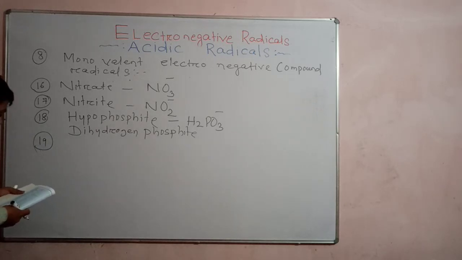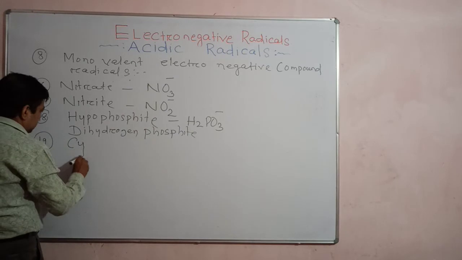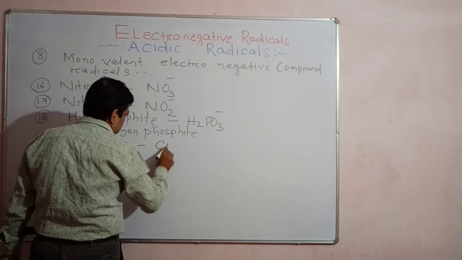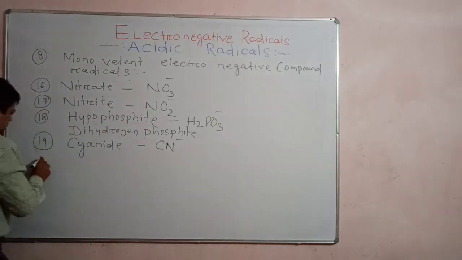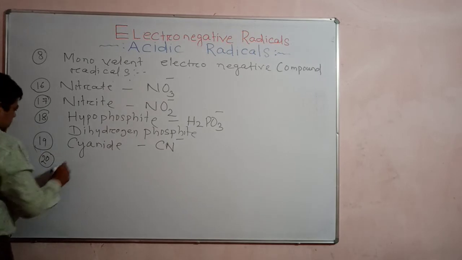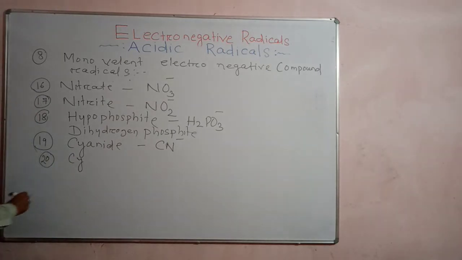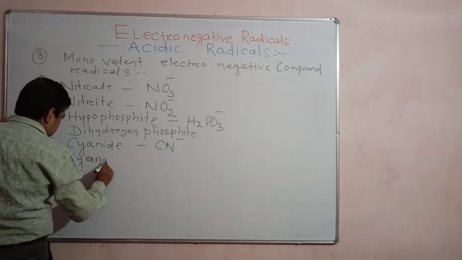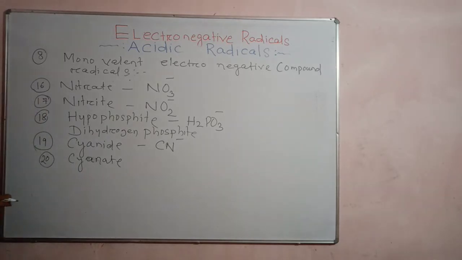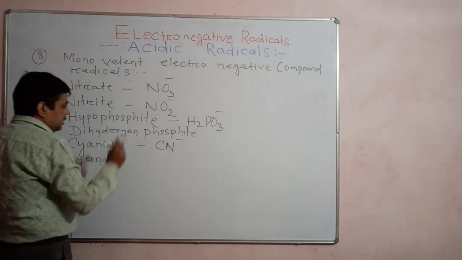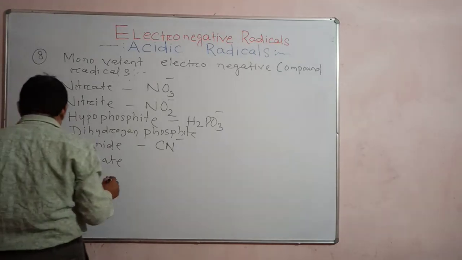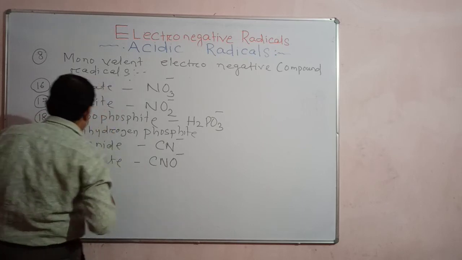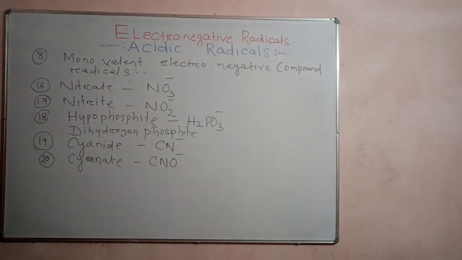Is it clear? Then cyanide. Another important formula is cyanide. What is that? CN minus, consisting of carbon and nitrogen. Then cyanate. This is called cyanide, CN minus. This is called cyanate, and its formula differs by one oxygen atom. Cyanide, CN minus; cyanate, CNO minus.